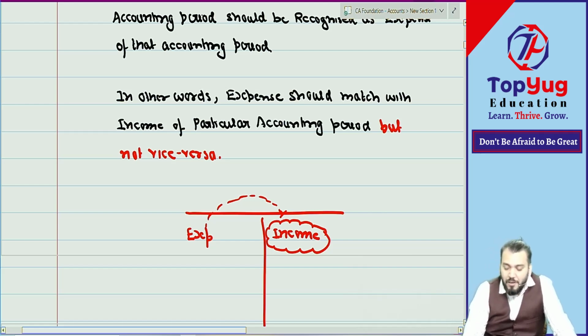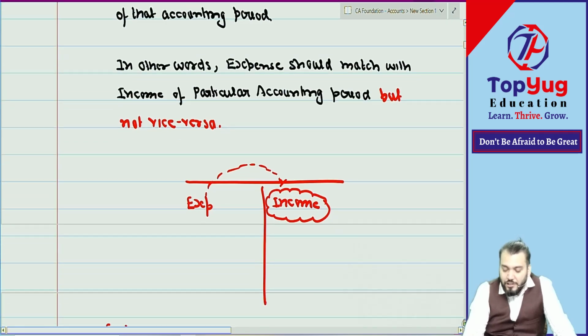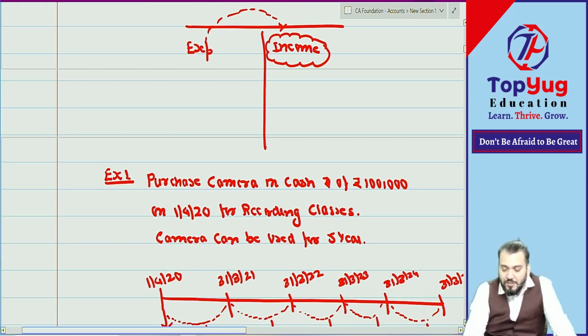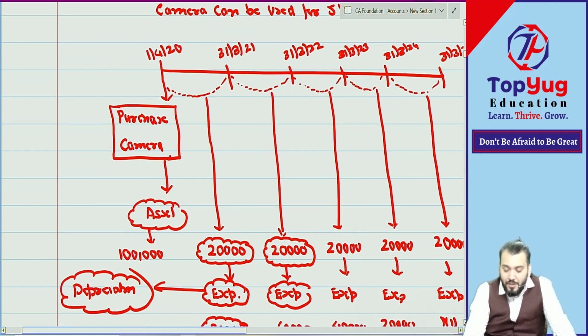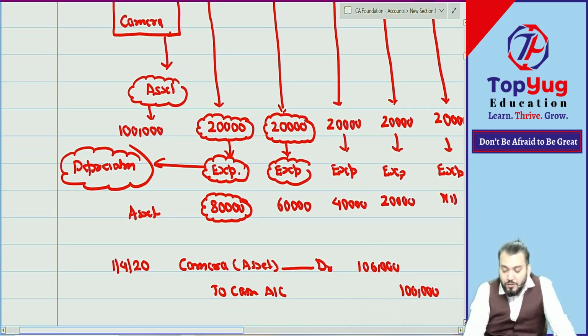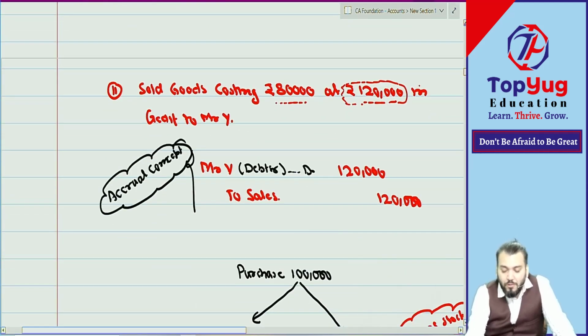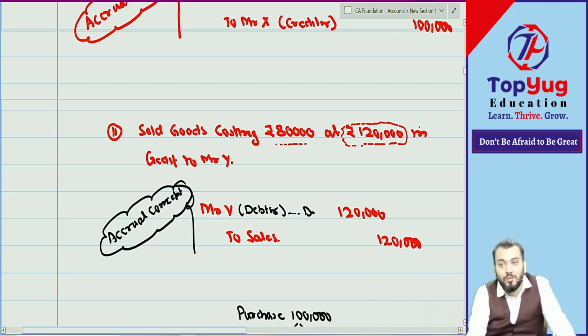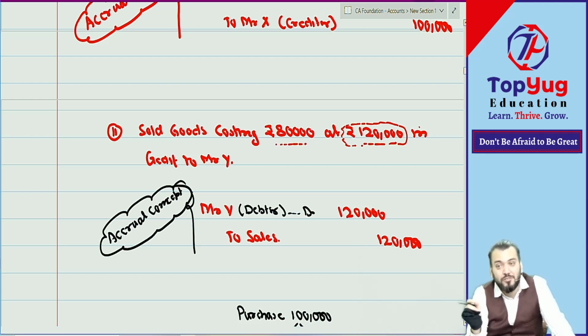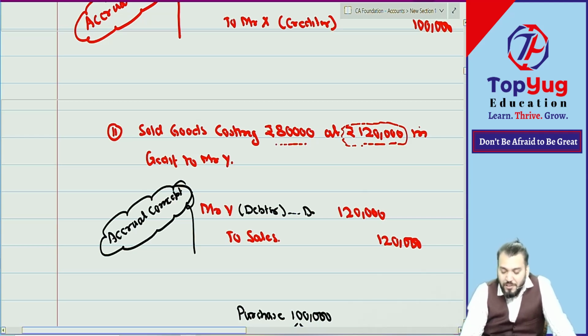So the best example for this is depreciation. Depreciation is recognized due to which concept? Matching concept. This example you have understood. Then we took the example of closing stock. We purchased 1 lakh, but out of that only 80,000 was sold. So 80,000 is the expense, and how much remains unsold? 20,000 will be stock. Stock will go to the balance sheet, and the expense, 80,000, will go to SOPL. This also you have understood.